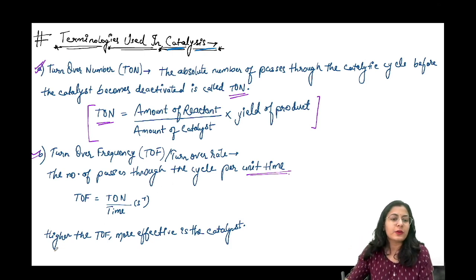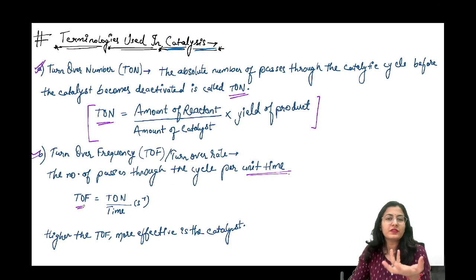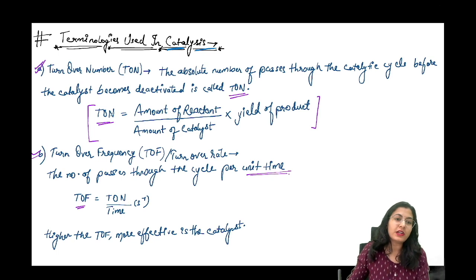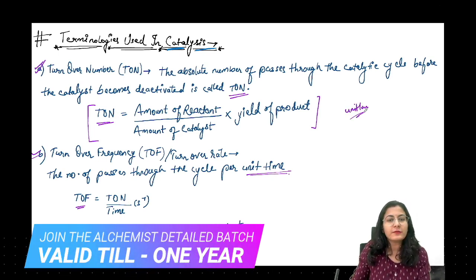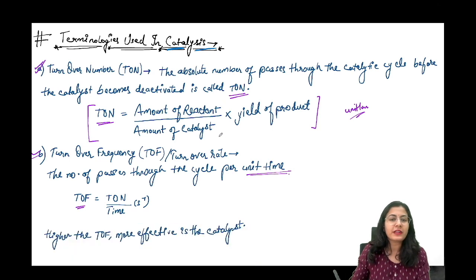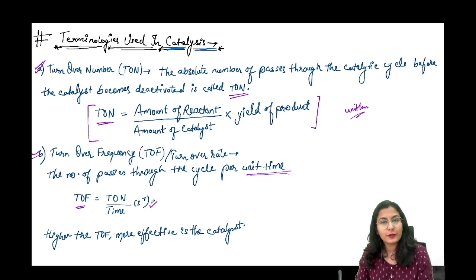Okay, तो ये देखो, the turnover frequency you know is per time. So that frequency is second inverse, तो इसको हम ऐसे ही लिख देंगे, turnover number का कोई unit नहीं होता है, this is unitless. Alright, this is unitless because the amount of reactant divided by amount of catalyst will be the amount, the gram, or whatever the quantity, that will be cancelled out. And yield of the product we are going to take in percentage, so it does not have any unit. So turnover number per unit time will give you per second as the turnover frequency.